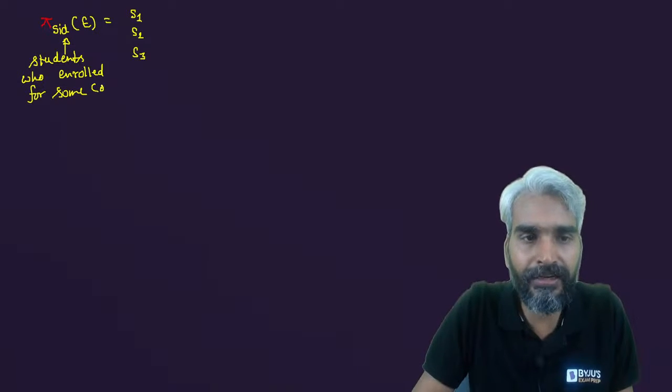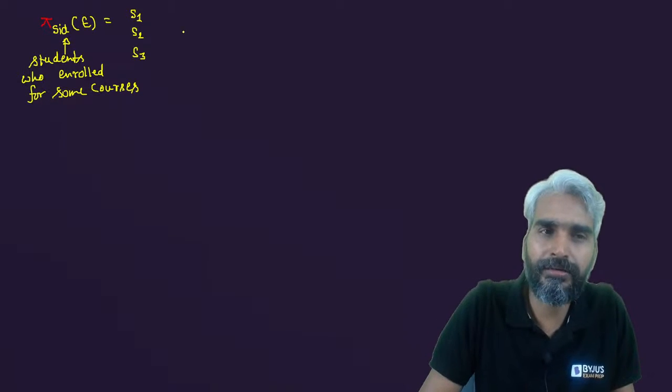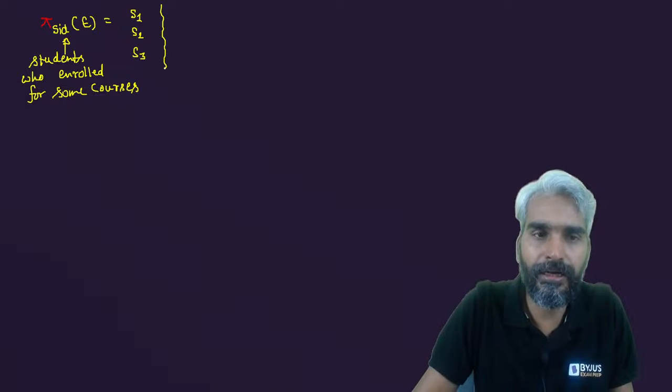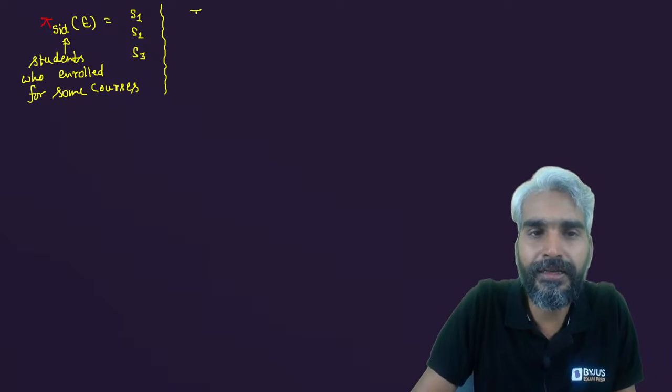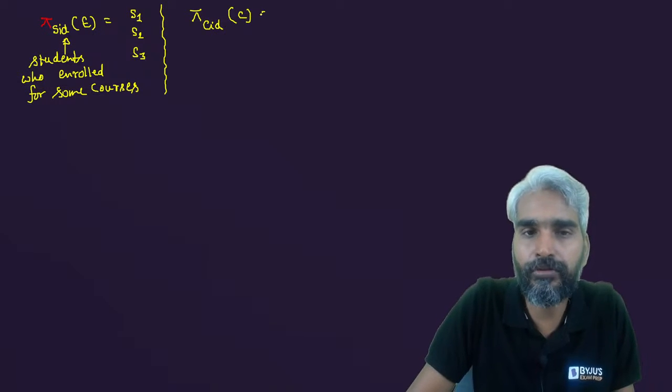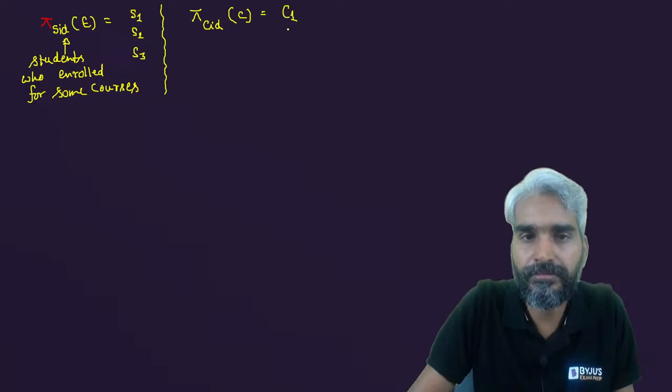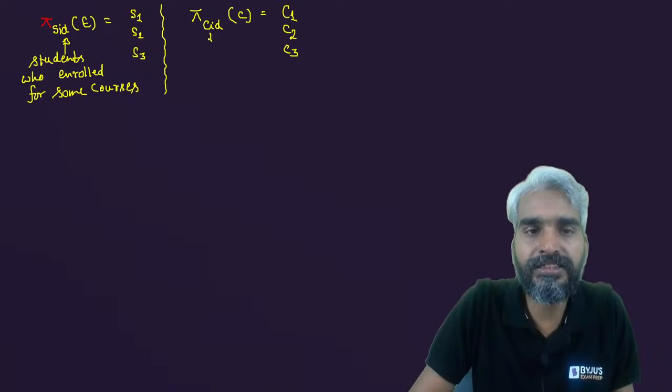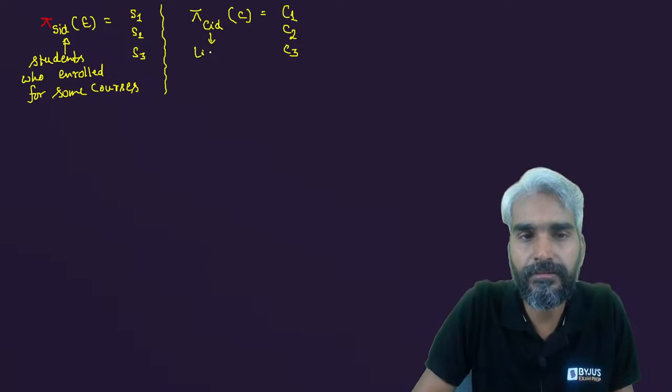There is no direct way of doing this. We are defining the process, right? So this is what pi SID E will be. Now, if I ask you the second thing, pi CID from relation C, you will get C1, C2, C3, the list of all courses.